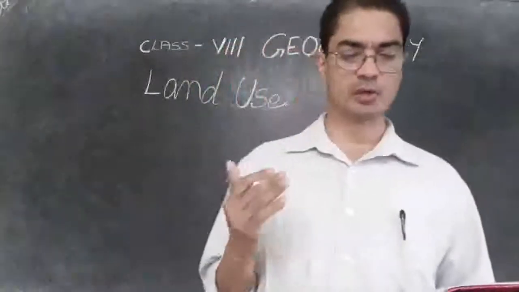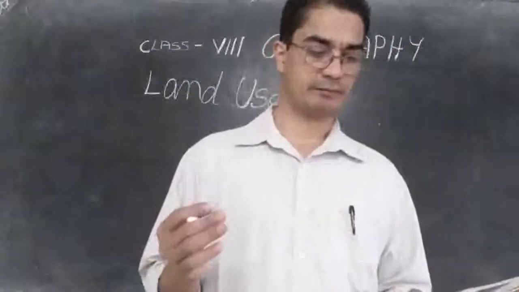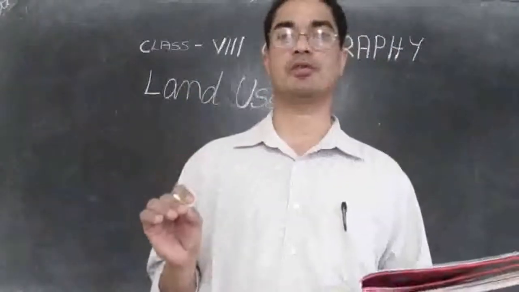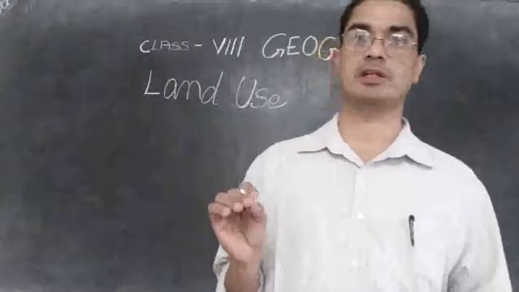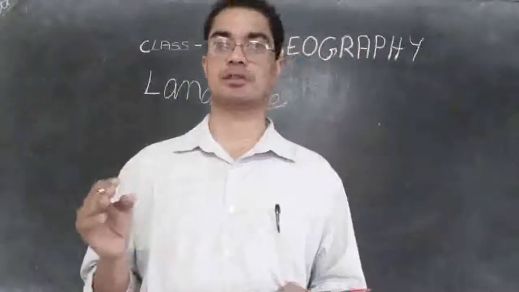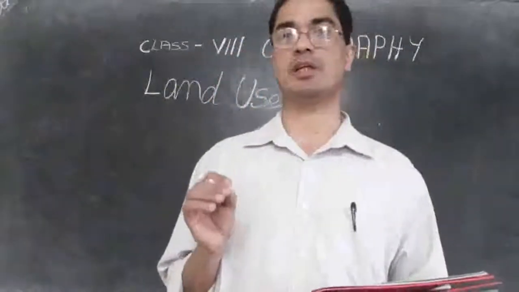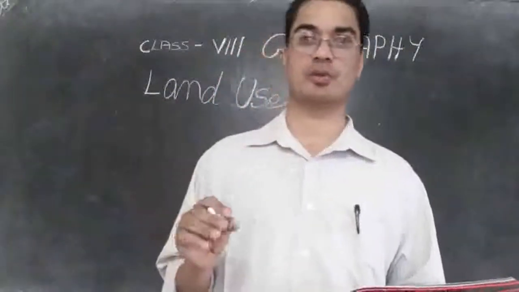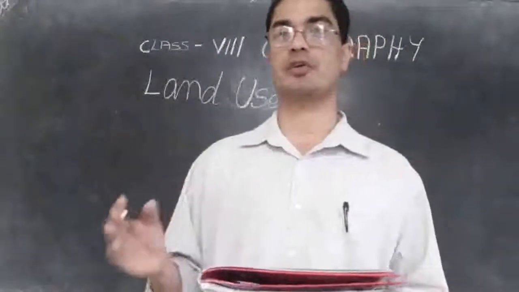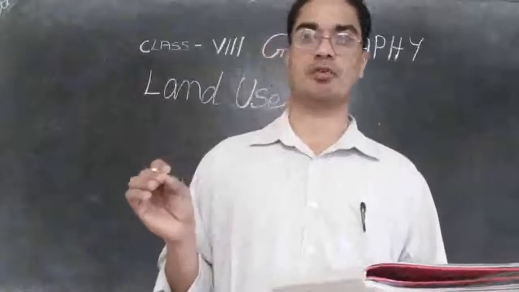Then the second one is Brazil. See Brazil's case, they use 9% for cropping, for cultivation. Then 20% they use for pasture, for feeding the animals. Then 66% is forest. So they give so much importance to the forest, and 66% of the land is forest.